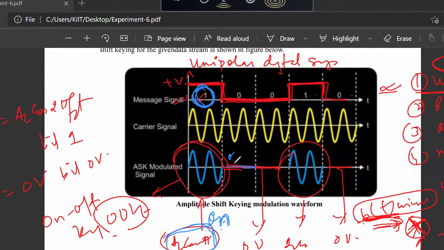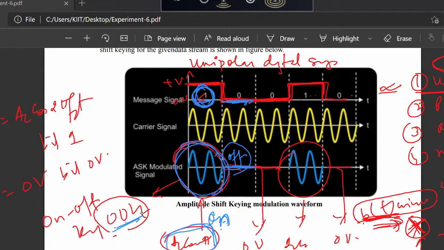If we switch off the carrier, then we are transmitting bit 0, because to transmit 0, you have to transmit 0 volt. To transmit bit 1, you have to transmit the carrier. So to transmit bit 1, we will switch on the carrier; to transmit bit 0, we will switch off the carrier. So this technique is also called on-off keying technique.